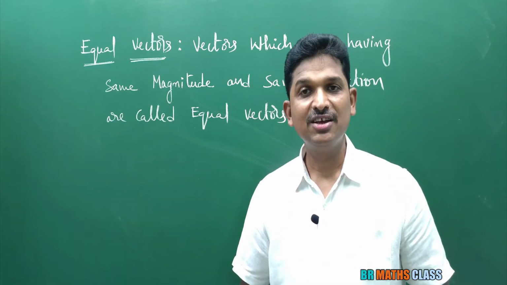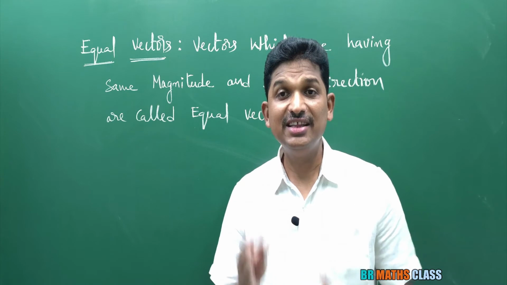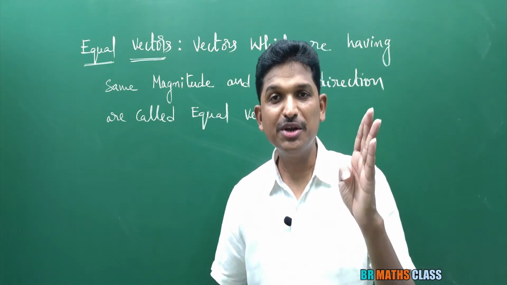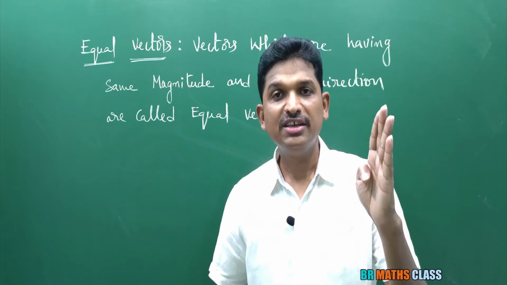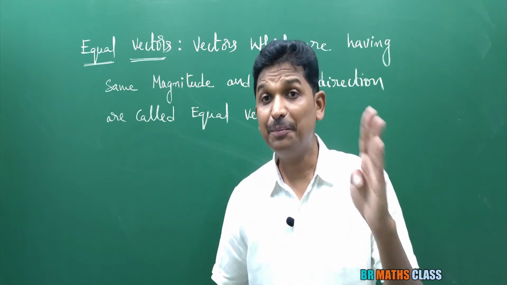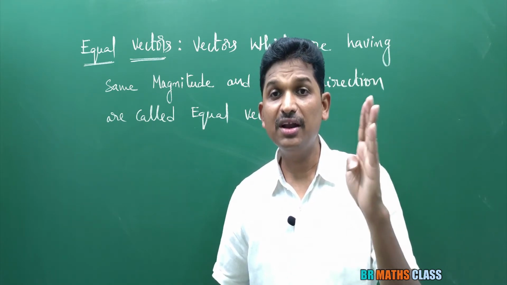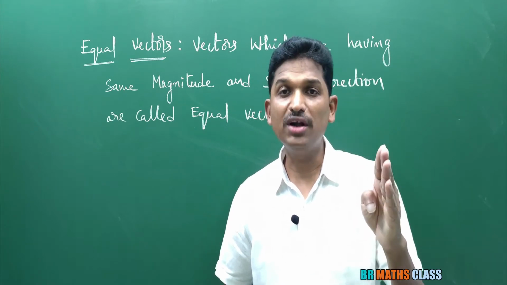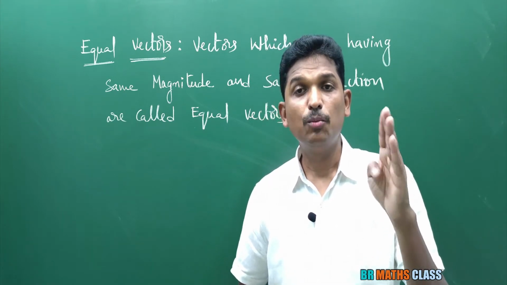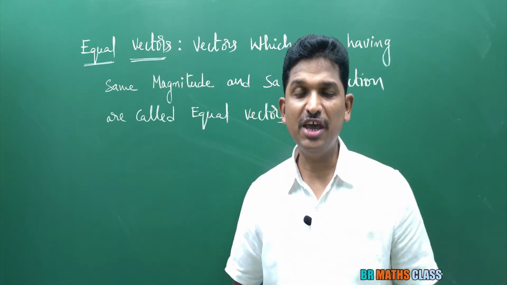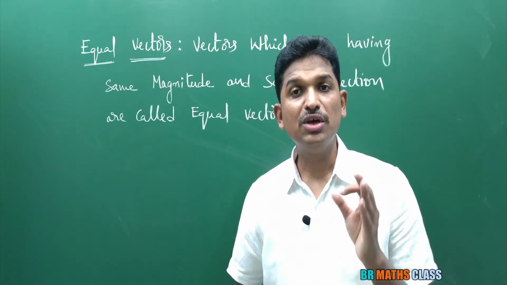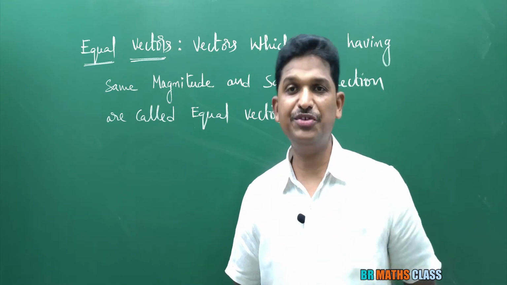Okay, right? So, what did you learn in this class? You learn multiplication of a vector by a scalar. What is the important point you need to know? A bar, MA bar are parallel. And what is the magnitude of MA bar? Modulus of MA bar is modulus of M into modulus of A bar. If M is positive, A bar, MA bar will have same direction.